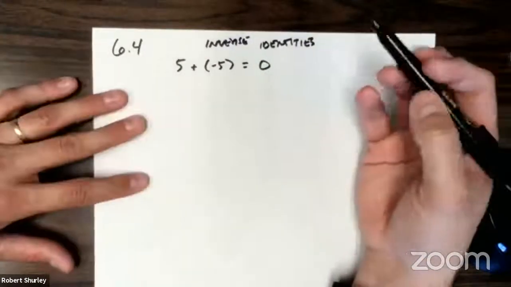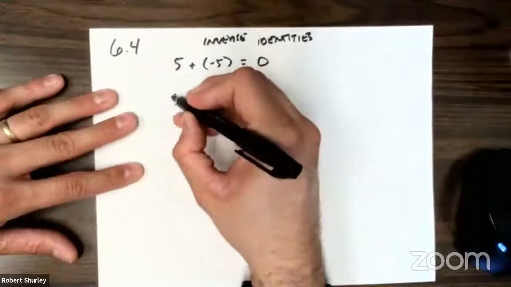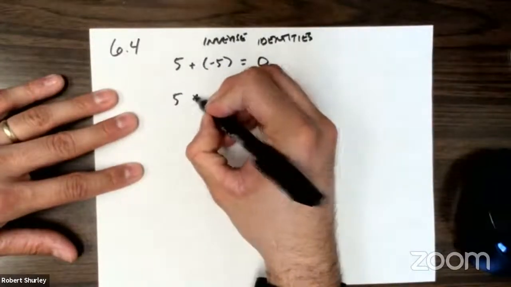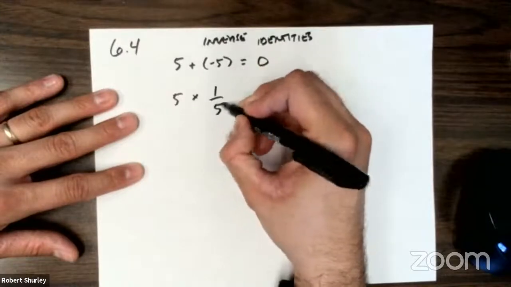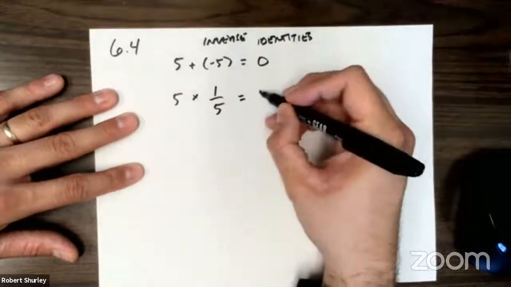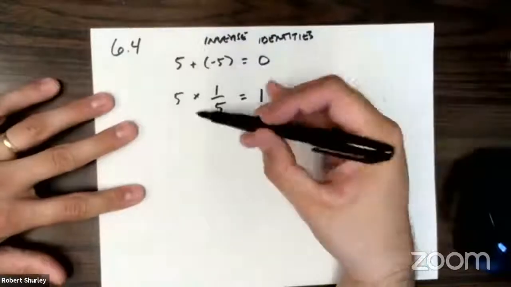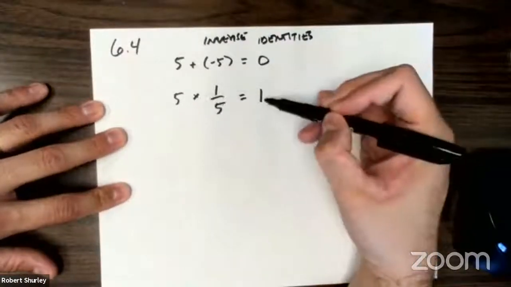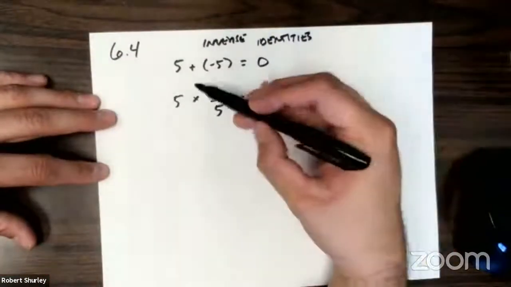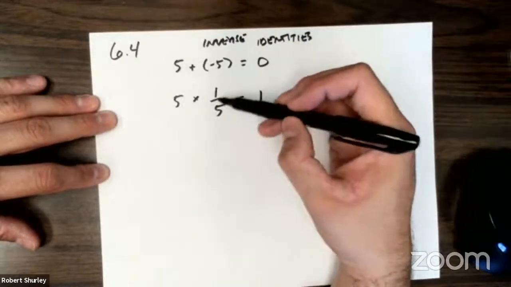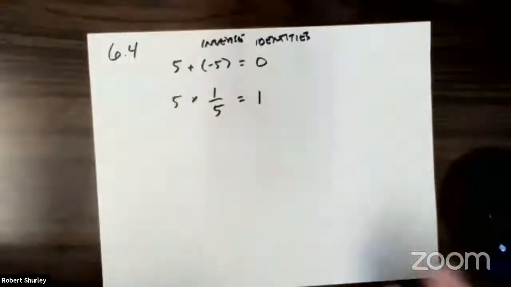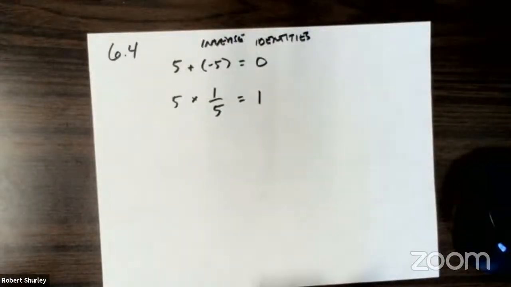If we looked at multiplication, let's use the same number 5, but now we're going to multiply. The inverse is going to be 1 over 5, and that equals 1. Again, with multiplication, when you multiply any number by 1, nothing changes, right? And when you multiply these together, you get the identity. That's why it's called the inverse. Remember, you just flip it if it was a fraction, and it gave you the inverse.